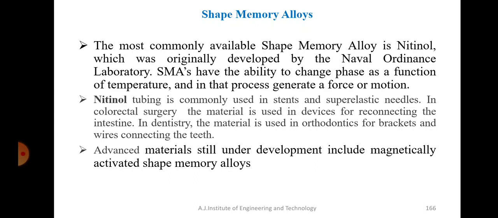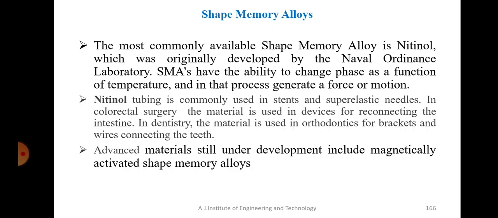Shape memory alloys have the ability to change phase as a function of temperature, and that process generates a force of motion. Whenever you subject it to a temperature, it will change shape or move, and then again it will come back to its original shape. Okay. Some examples: nitinol tubing is commonly used in the medical field.